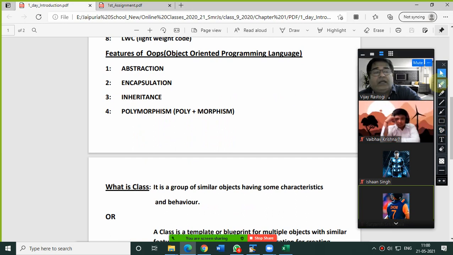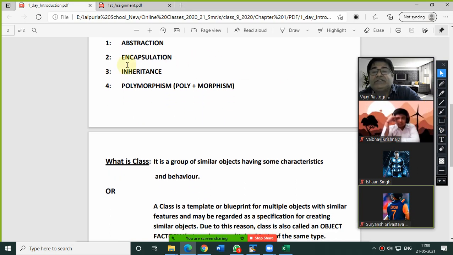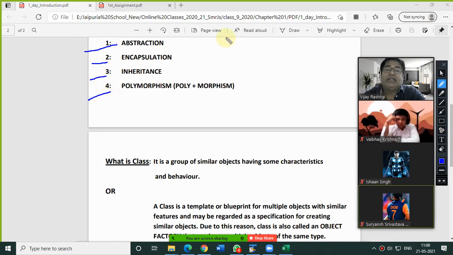Any question from these features of OOPS? These things we have already discussed. Even we have posted the recording also. So those who have not done these things in the notebook can go through the recording.